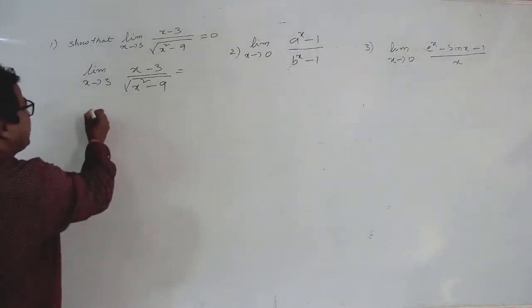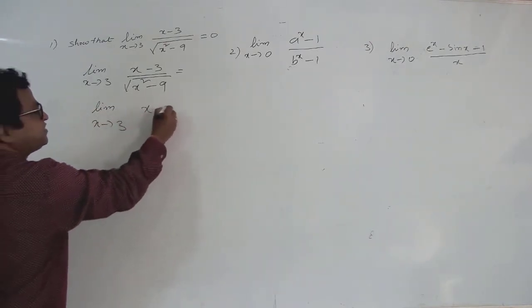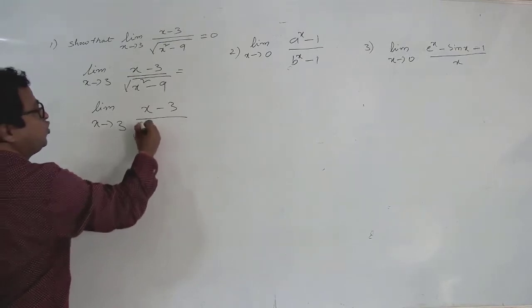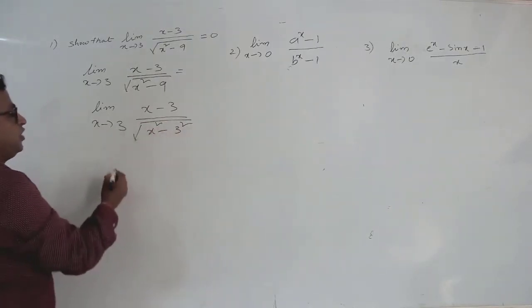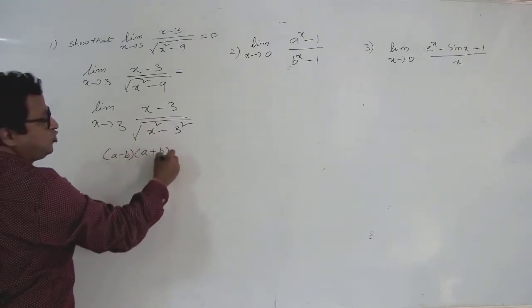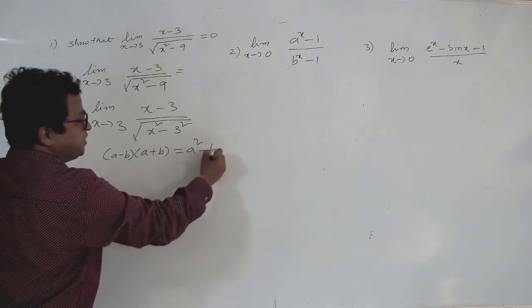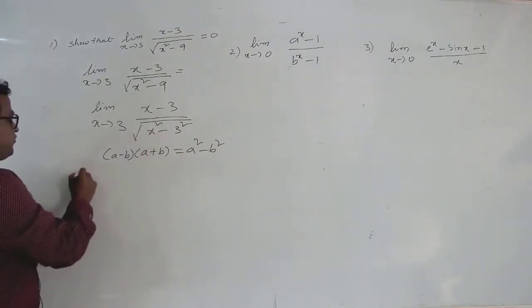So that's why I am writing limit x tends to 3, (x minus 3) by under root (x square minus 3 square). So a minus b into a plus b, that is equal to a square minus b square. So I am applying this formula here. Then what we get?